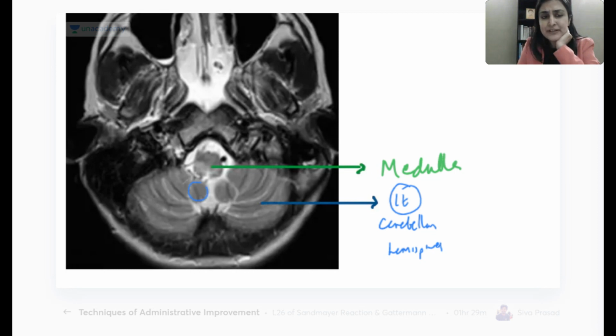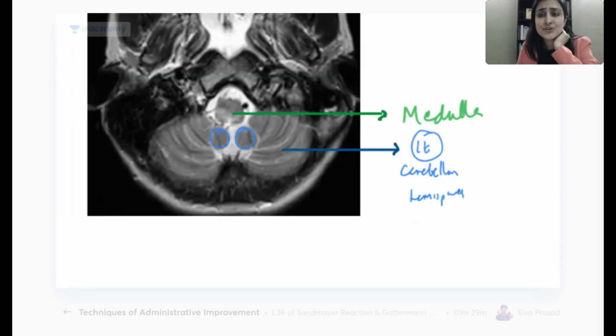One more thing. What is that inferior-most part of the cerebellum, which looks something like my throat? These are the cerebellar tonsils. Are these important for us? What if they go down? If there is raised intracranial pressure and the tonsils herniate inferiorly, will we survive? We won't survive. So remember, tonsillar herniation, very, very bad.